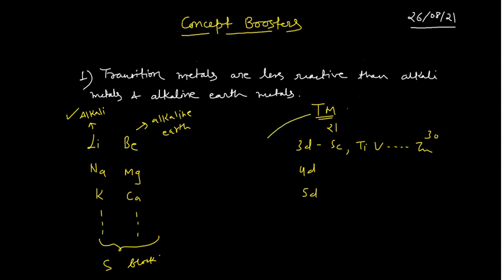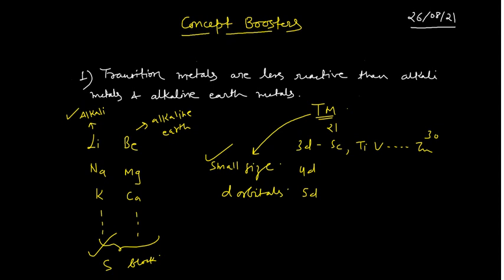Please remember this point: transition metals have very small size compared to the S block elements. The S block elements have the larger size, while the D block elements have the smaller size. So what could be the reason behind the smaller size of the transition metals? Transition metals involve the d orbitals.